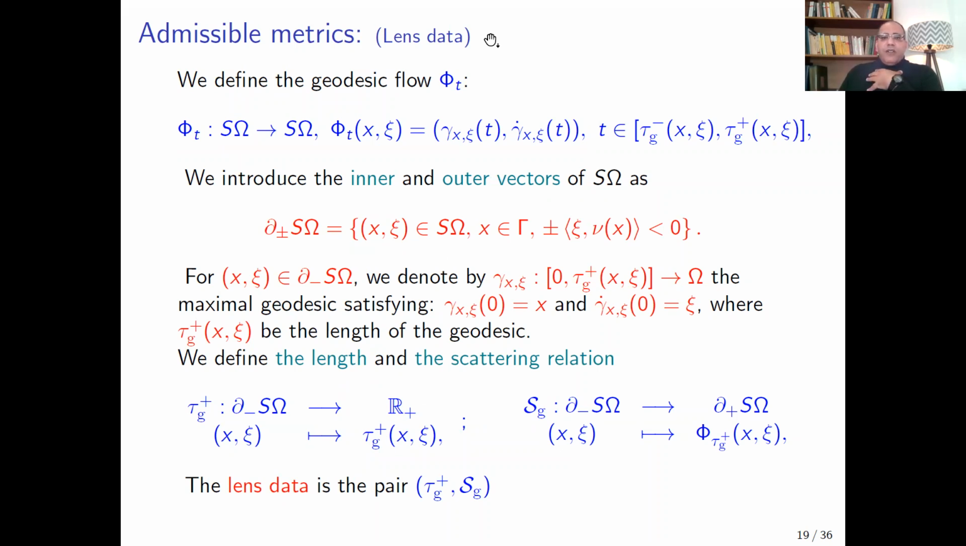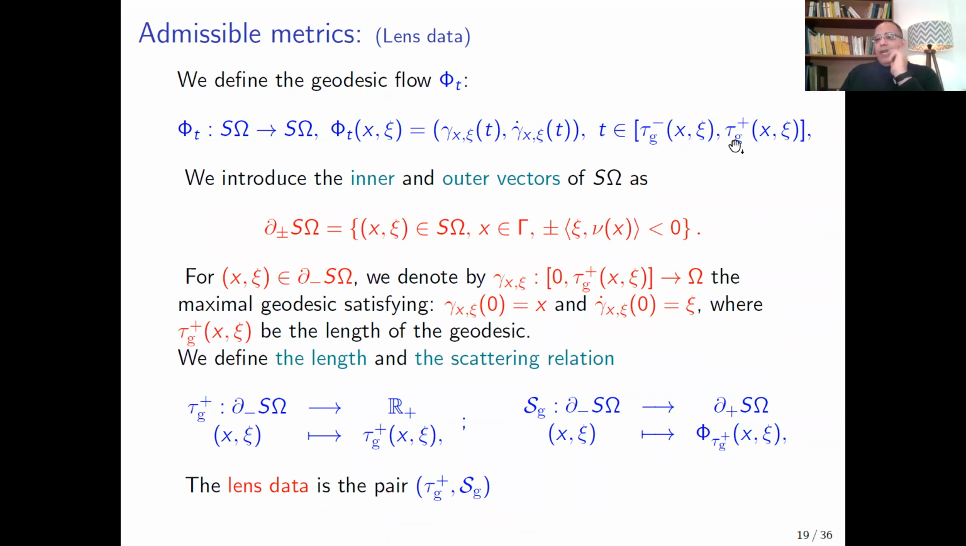At first we define the geodesic flow in the classical way. Here S gamma is the unit sphere bundle, and the geodesic flow is given by gamma(x, psi, t). Gamma is the geodesic starting from x in the direction psi, gamma dot is the derivative of gamma with respect to t, and t here is in the interval [tau minus, tau plus].